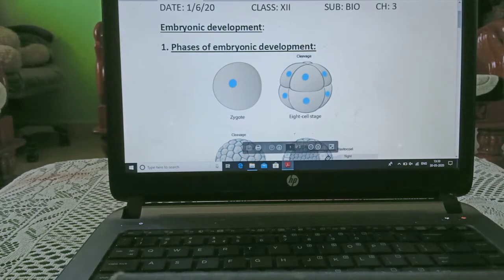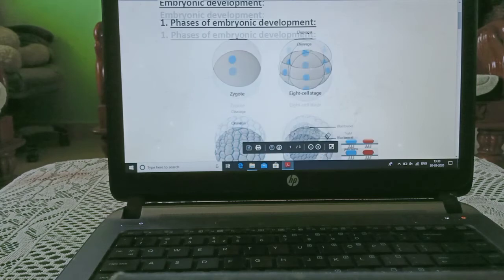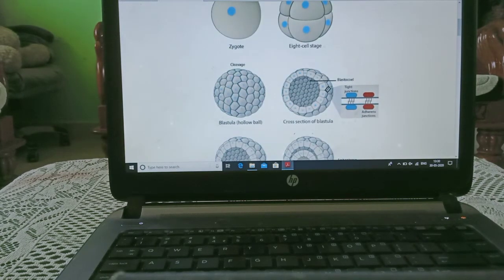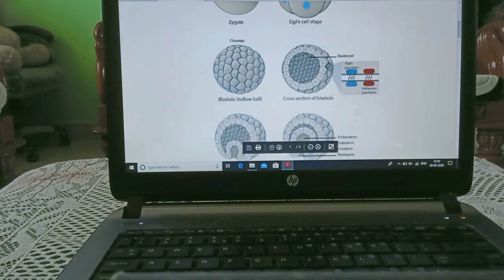Zygote converts into this type of structure, a ball-like structure. This is known as cleavage, and this is an 8-celled structure. The 8-celled structure again converts into a 16-celled structure, then a 32-celled structure. Now this is the cross section of the blastula. This is the blastocele, meaning the cavity of the blastula.